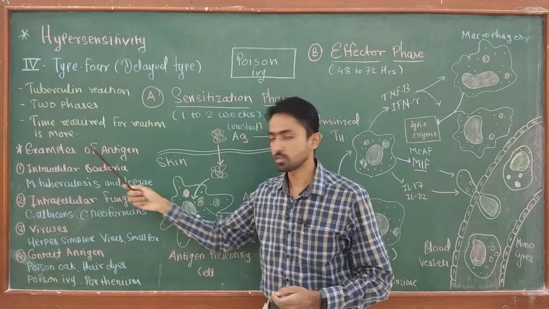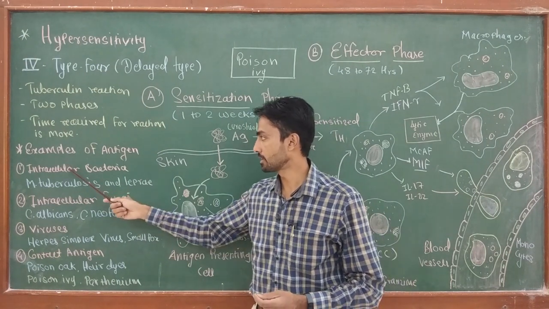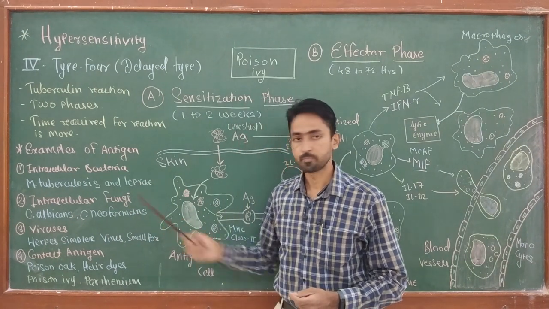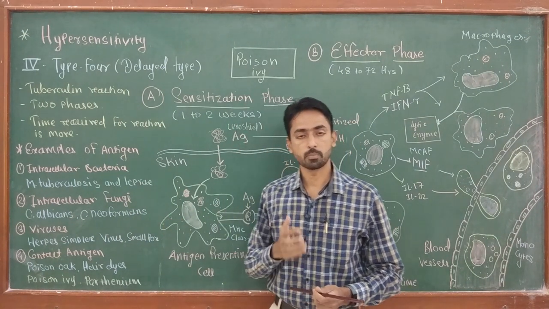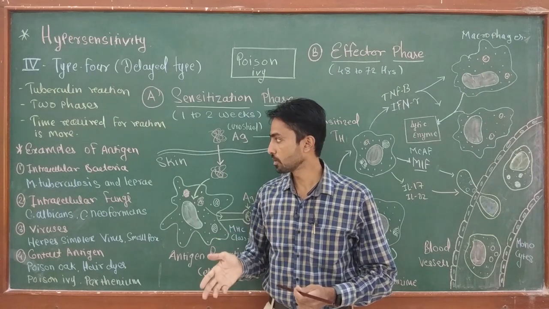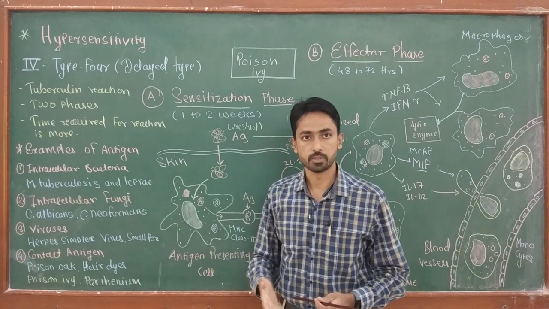There are various antigens which are responsible for this type of reaction, like intracellular bacteria, which include Mycobacterium tuberculosis and Mycobacterium leprae. We know that both of these are pathogens of disease. Mycobacterium tuberculosis causes tuberculosis, while Mycobacterium leprae causes leprosy.